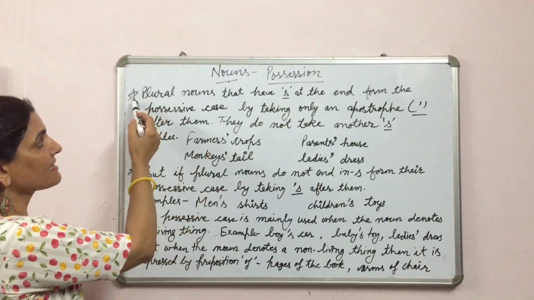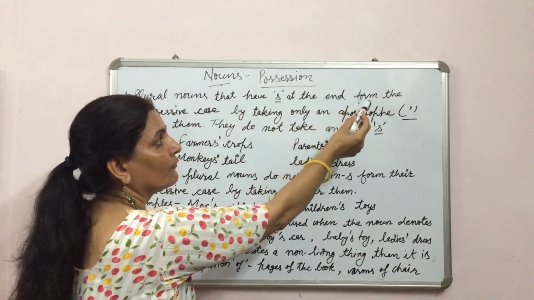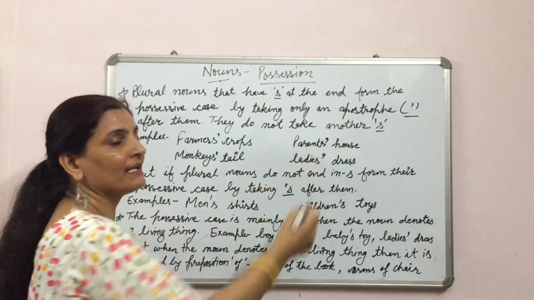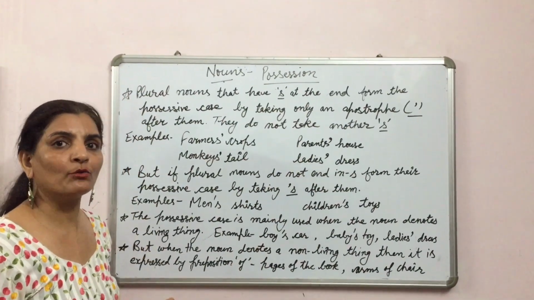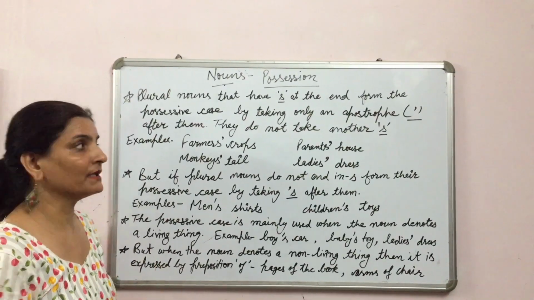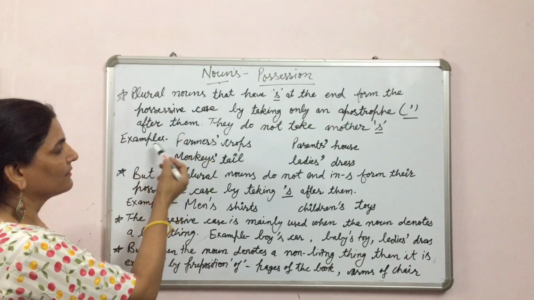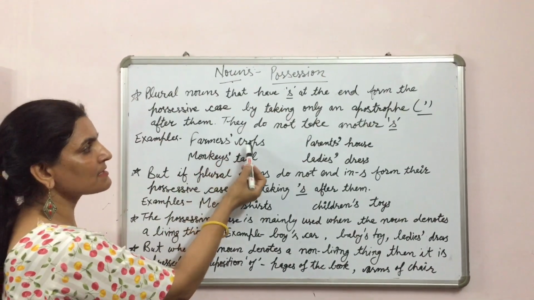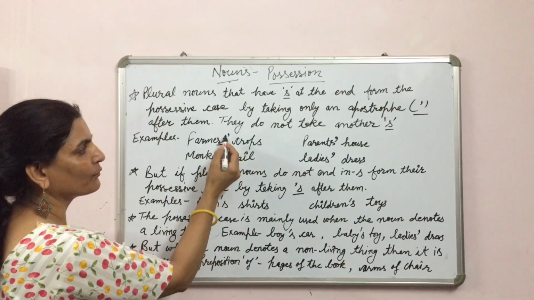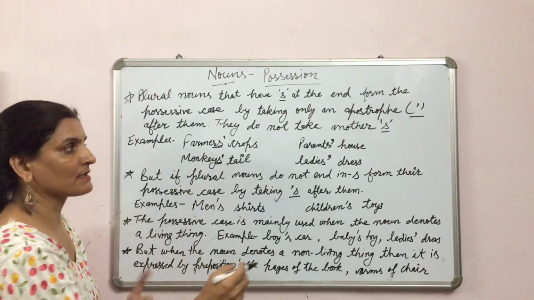Let us see another example. Plural nouns that have s at the end form the possessive case by taking only an apostrophe. Most of the plurals have s at the end, so we will put only an apostrophe after them. They do not take another s. Look at the examples. Farmers' crops. This is plural, this is also plural, so we have put here only an apostrophe, not apostrophe s.